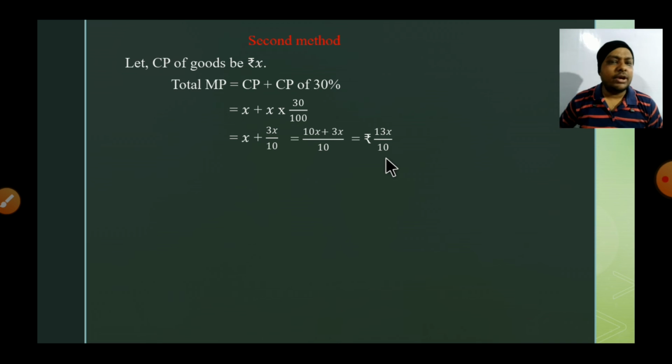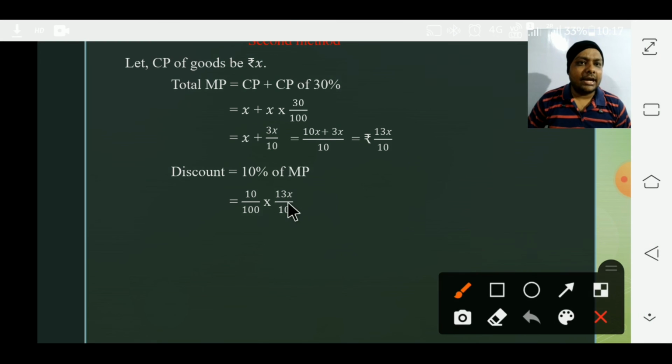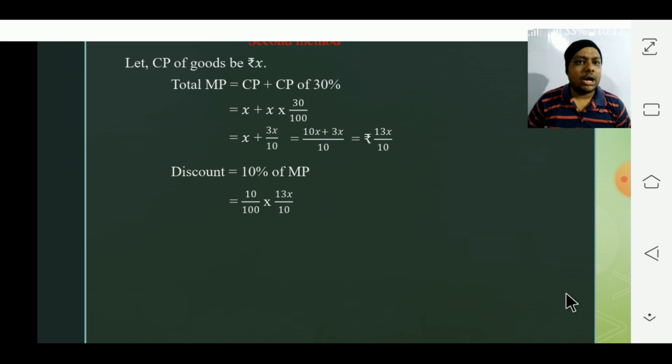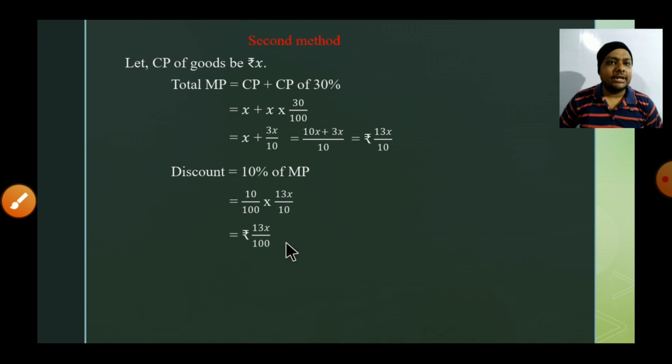Okay. So now MP we have already calculated here, and CP of goods is X. After that, discount is always reckoned on MP. So we can write 10% of MP, and MP is 13X by 10. So it will be 10 by 100 into 13X by 10. You can see that 10 will cancel. Then it will be 13X by 100 will be the discount. Okay. Rupees 13X by 100 will be the discount. Same formula we will apply, which was applied in the first method. But here we will assume X.